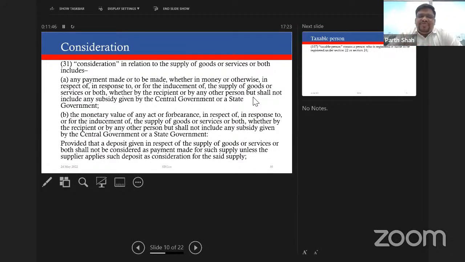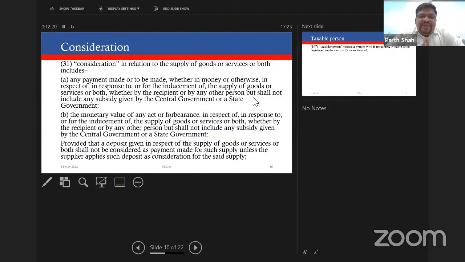There are two important exceptions from consideration. If you are receiving any subsidy which is given by the central government or a state government, that is not a part of consideration and you are not required to pay GST. You might be aware that many times government says that if you're supplying, let's say, wheat grains to some specific societies or some specific organizations, the government will give you a 20% discount subsidy, or even for sale of fertilizers. The subsidy which is coming from government cannot be treated as consideration and no GST is payable on that.